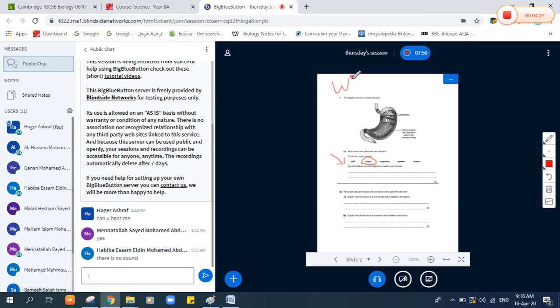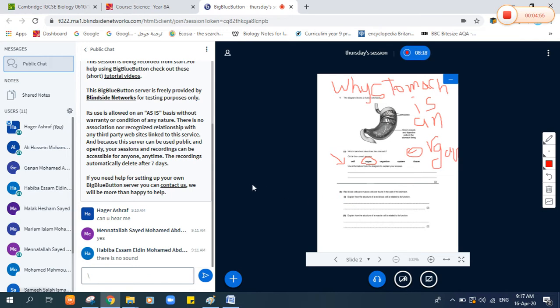Why is the stomach an organ? Can anyone answer this question please?